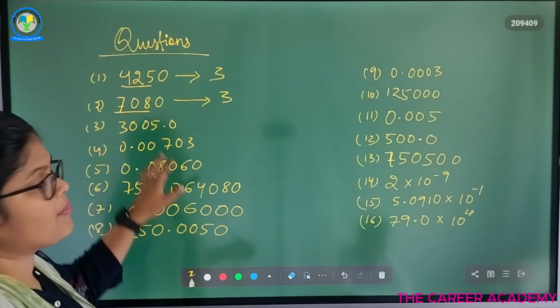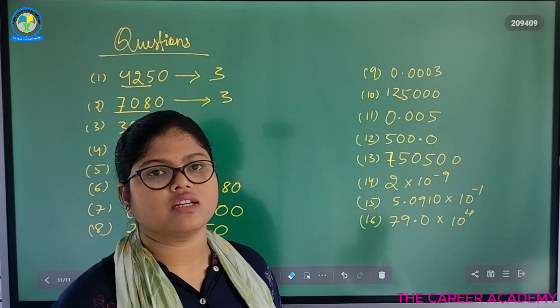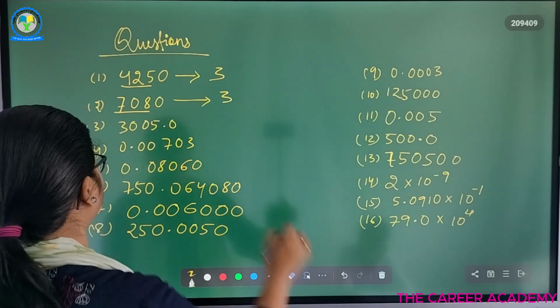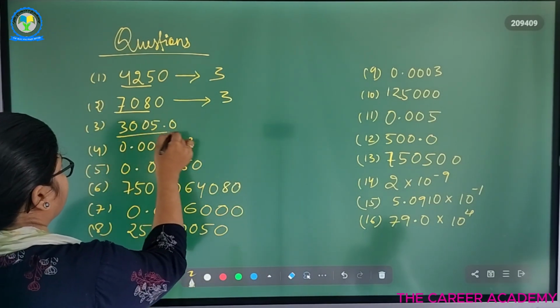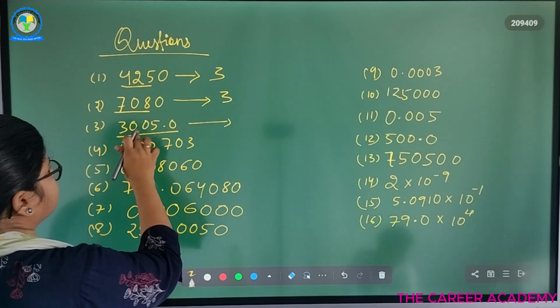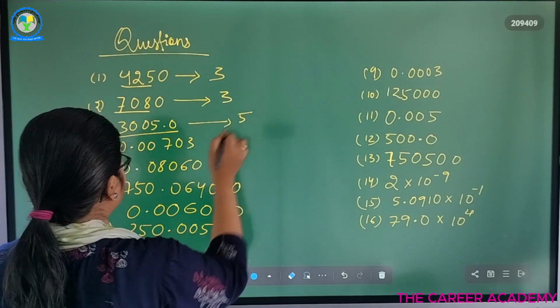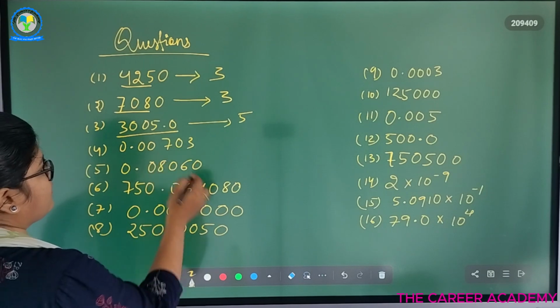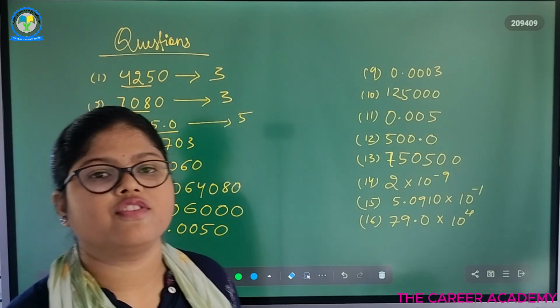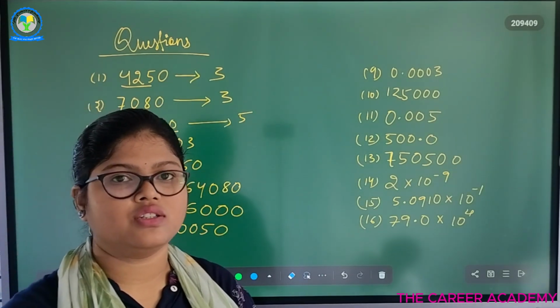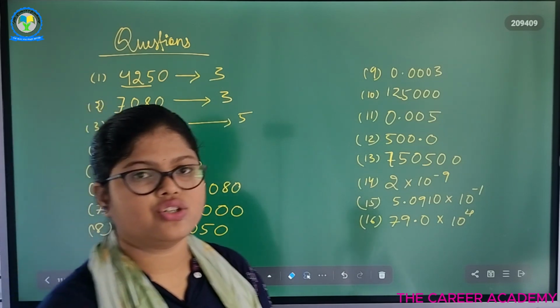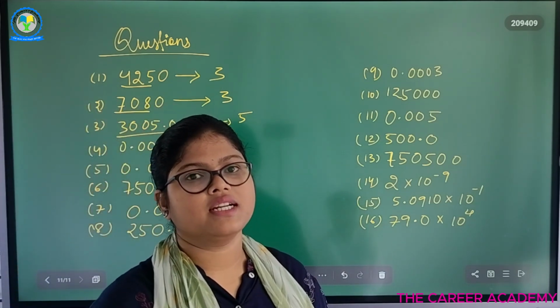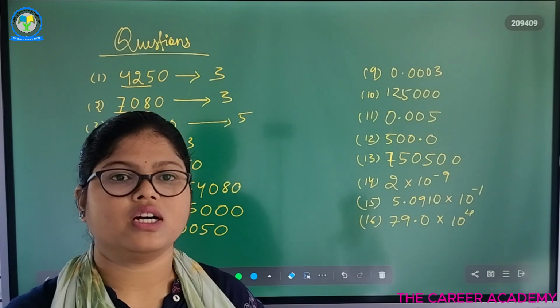So after decimal, the zero is considered to be a significant zero. So here we have 1, 2, 3, 4, 5 significant figures. So before the first significant figure or first non-zero digit, the preceding zeros are considered to be not significant.